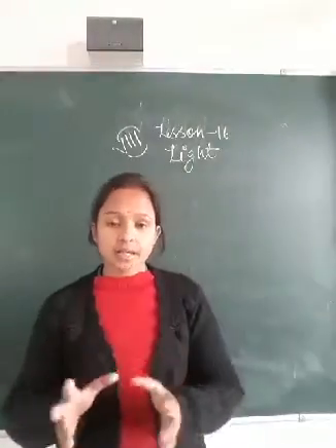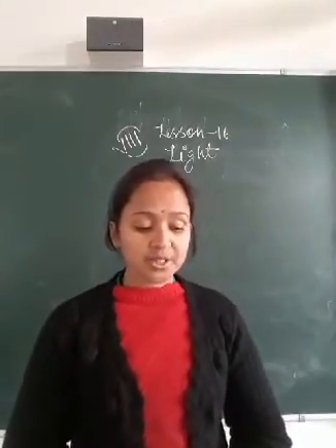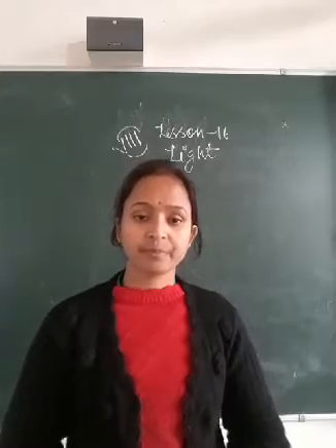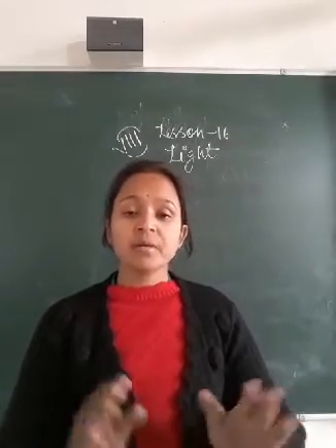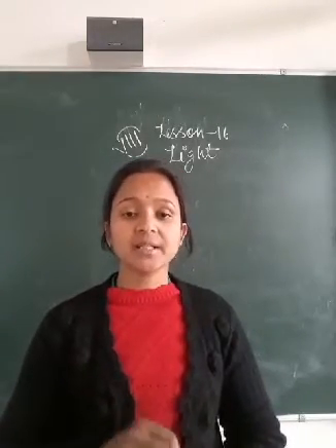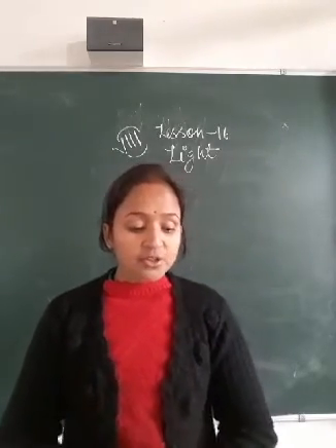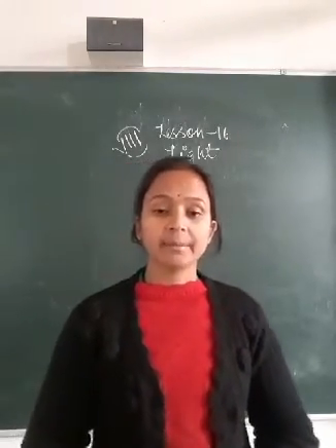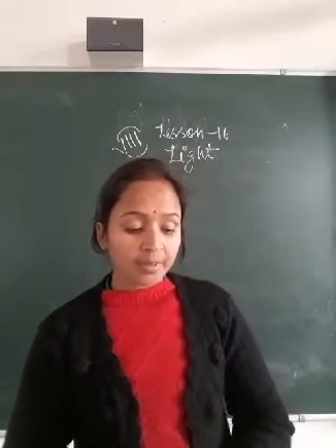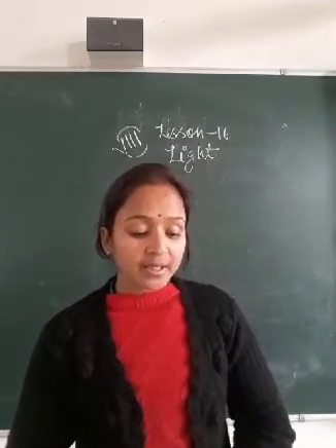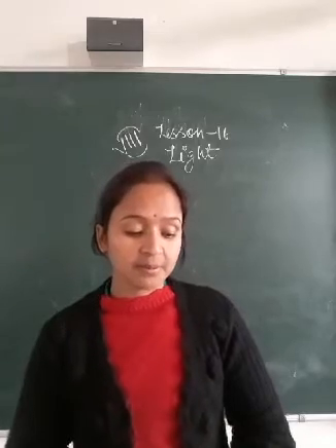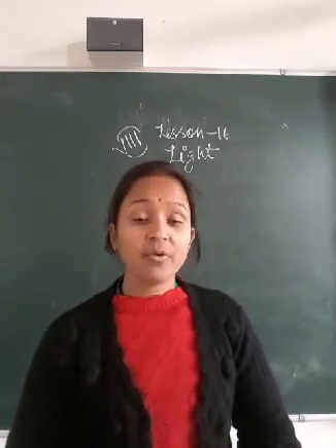When we enter a dark room, the objects present in the room are not visible. If we switch on a bulb, everything in the room becomes visible. Why?